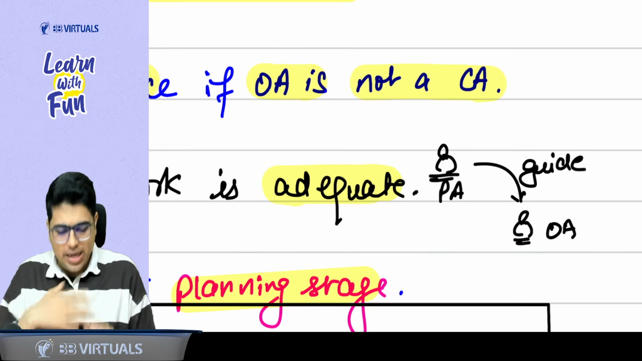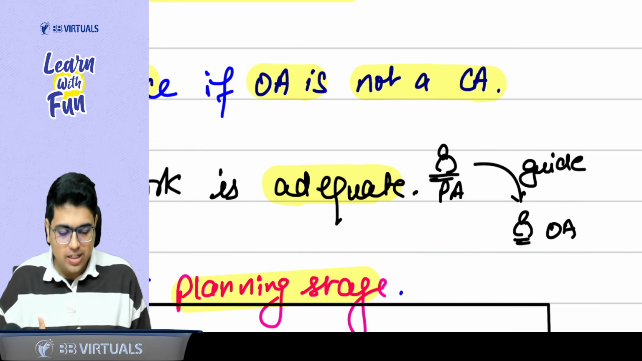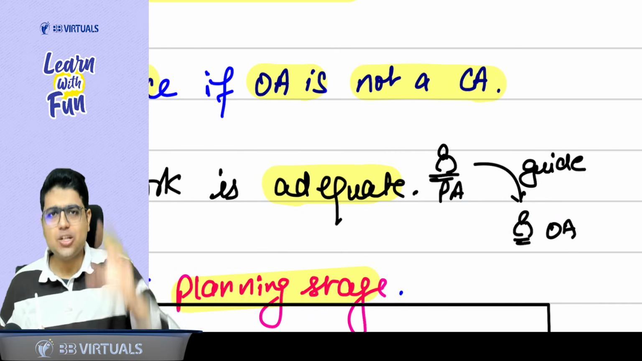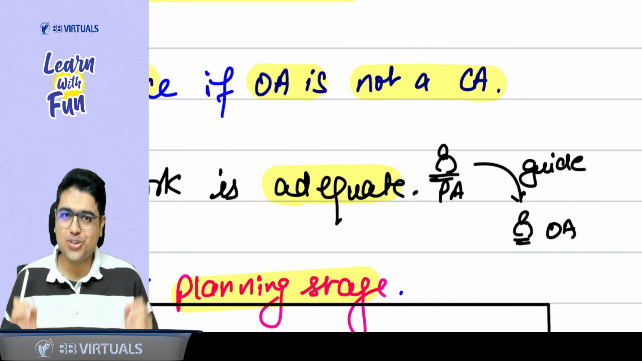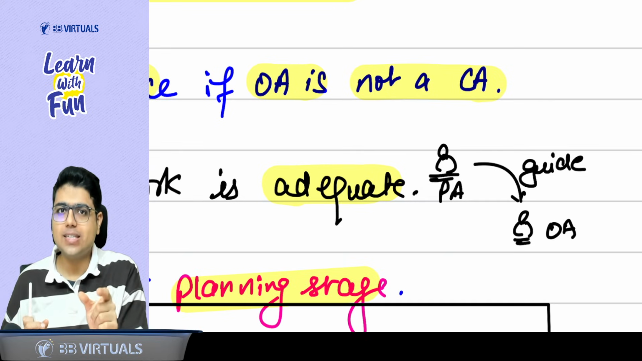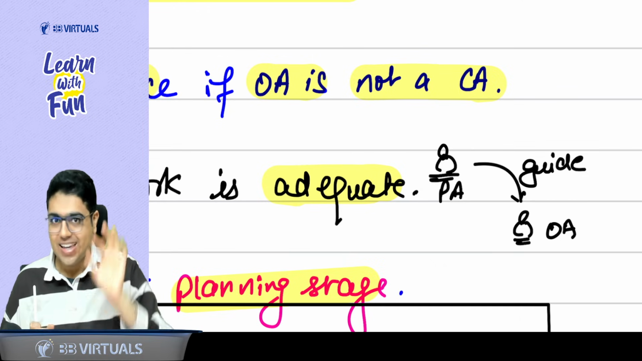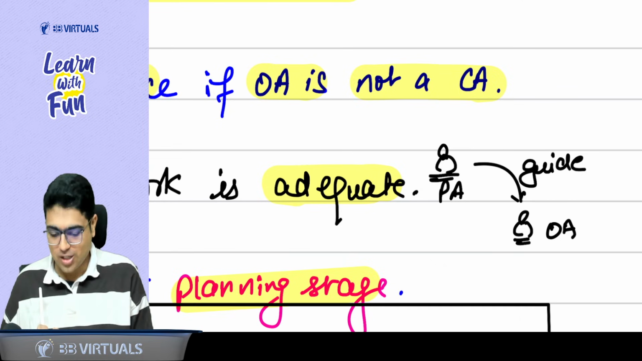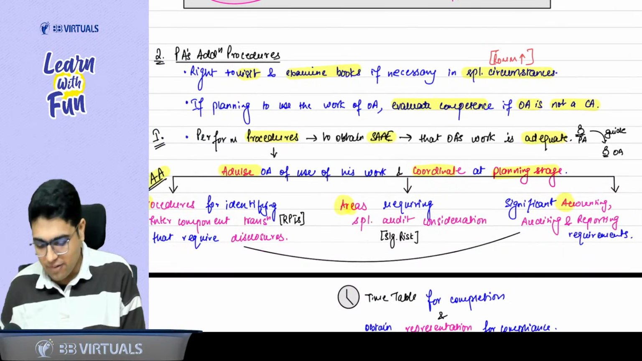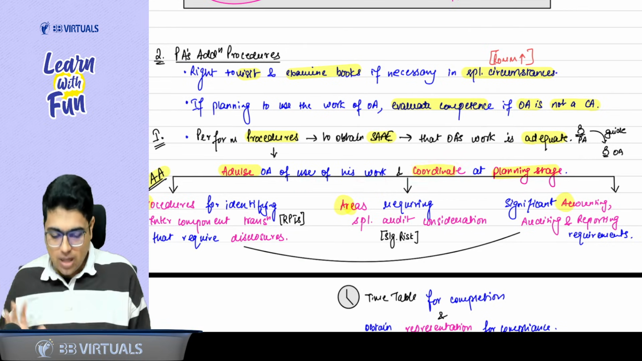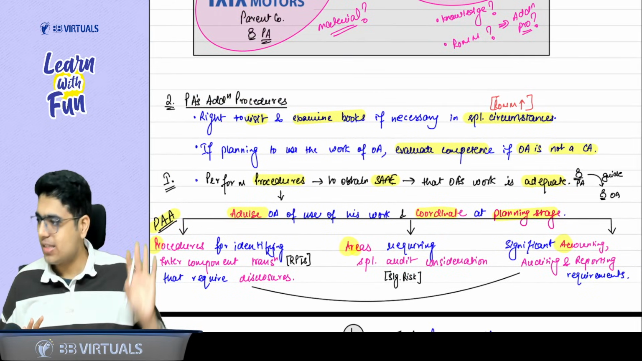Now, as a principal auditor, if I am thinking to use the work of other auditor, should I guide him or not? Yes, sir, you should guide him. Okay, should I guide him at the end of audit or during the planning stage? Sir, during the planning stage. When you guide him during the planning stage, then only it will be useful. So the first point says, advise the other auditor that you are going to use his work and you should coordinate at planning stage. Now, when you are coordinating, tell him three things.